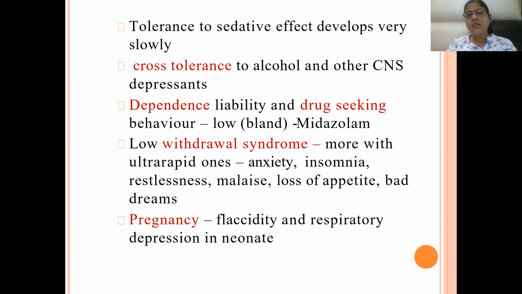Tolerance to sedative action develops very slowly, whereas with barbiturates, tolerance develops very quickly. Cross tolerance to alcohol and other CNS depressants can develop. Dependence liability and drug seeking behavior can occur with benzodiazepines like midazolam, but it is very less as compared to barbiturates.